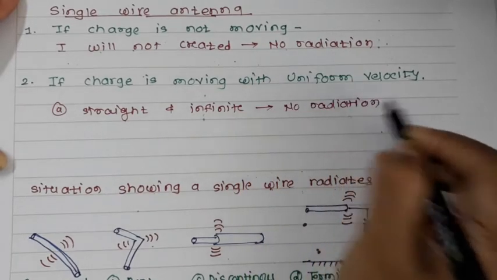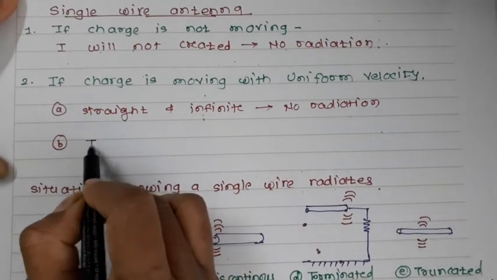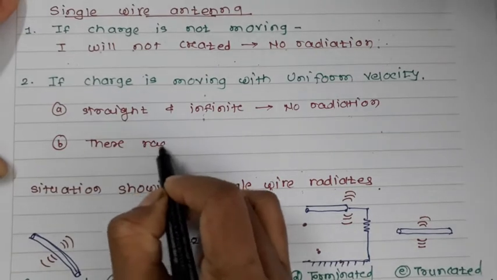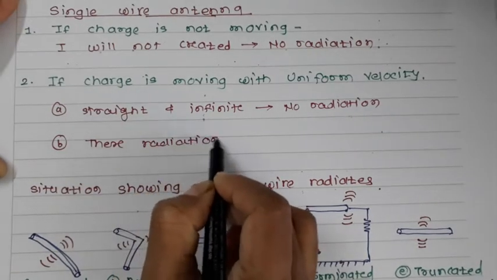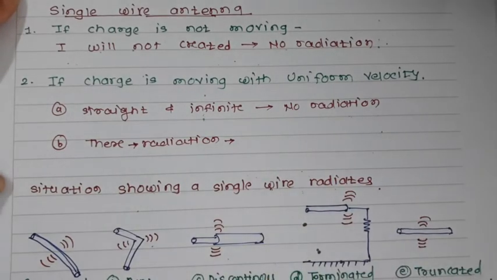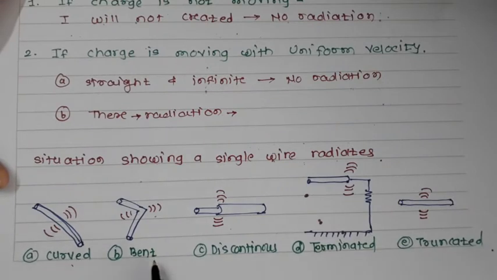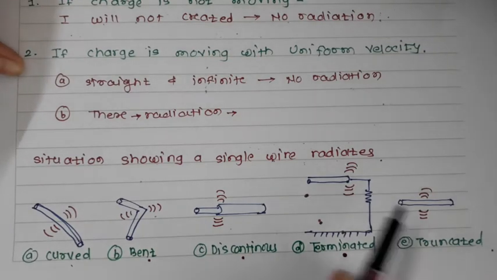The second, there is a radiation if your wire is curved. There will be radiation if your wire is curved. You can see the situations where your wire is curved, bent, discontinuous, terminated, or truncated.